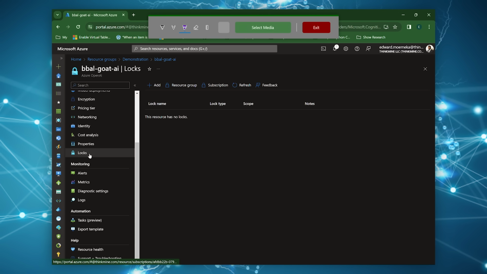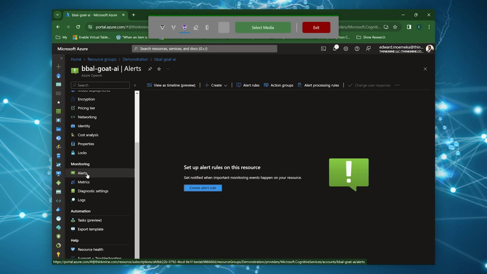Locks. Locks have not changed. Again, it's a way for you to control access to this resource or modifications to this resource. Even if people have access to it, if you lock it, people won't be able to change it from the various channels that they're using to access the resource or modify the resource.